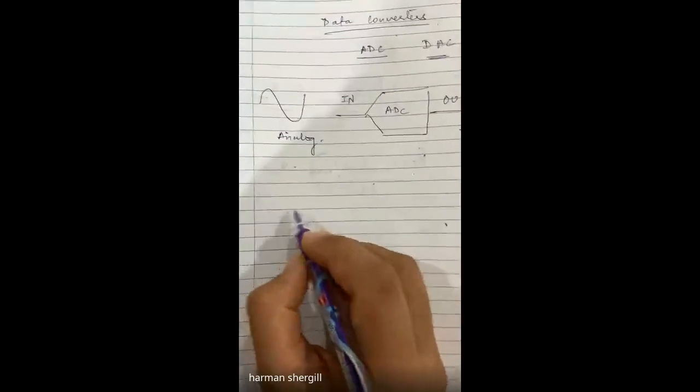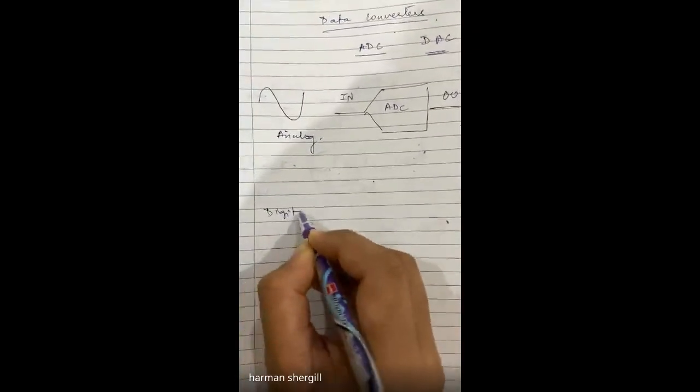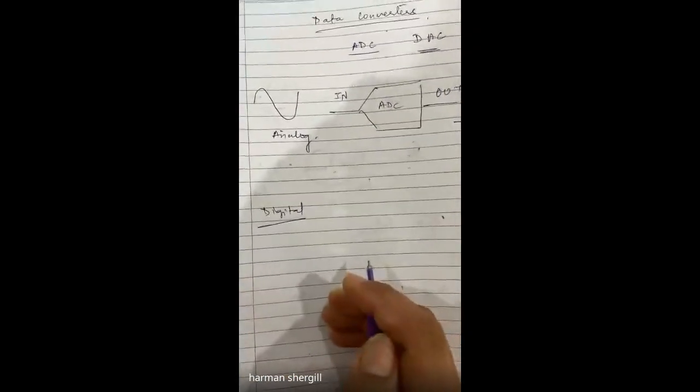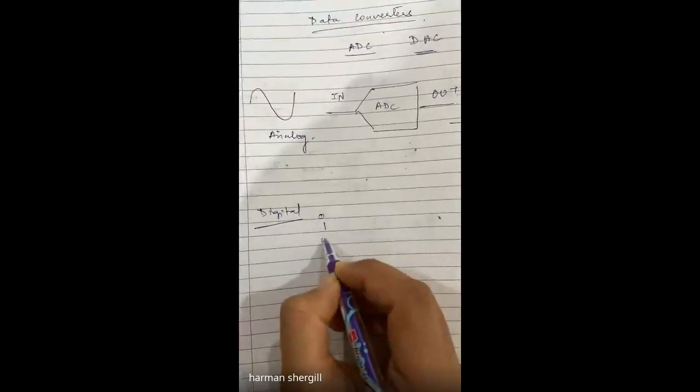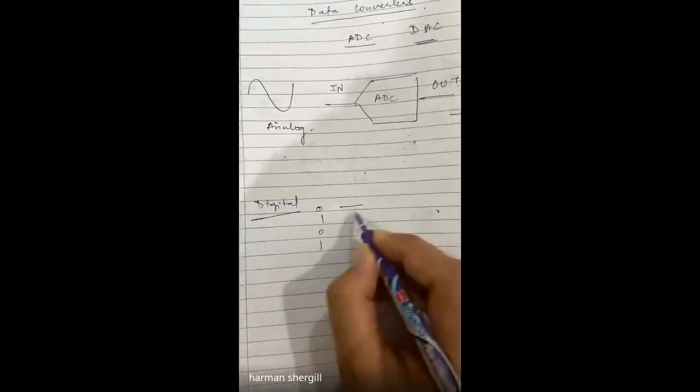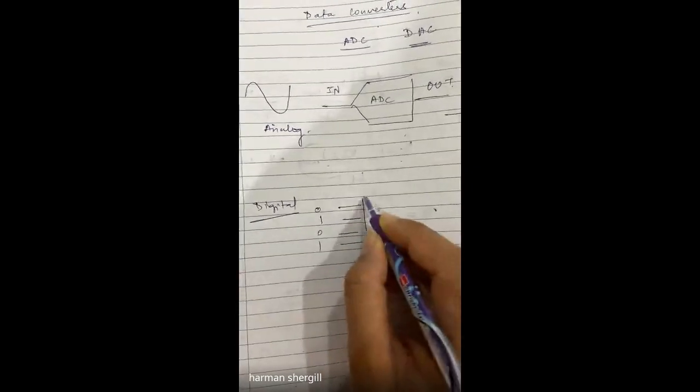But in case I want to convert a digital signal, my digital signal is always in the form of bits, in the form of 0 1 0 1 like this. If I want to convert this digital data into analog, then I will use digital to analog converters. The output of my digital to analog converter is an analog signal. So in this way, we have two types of data converters.